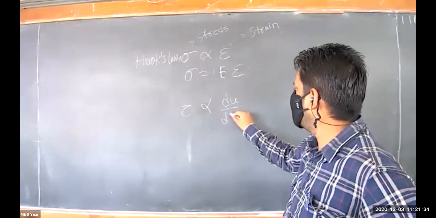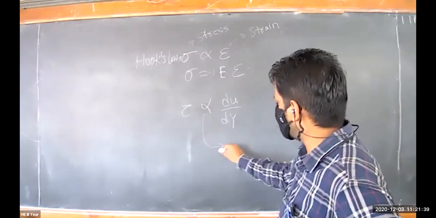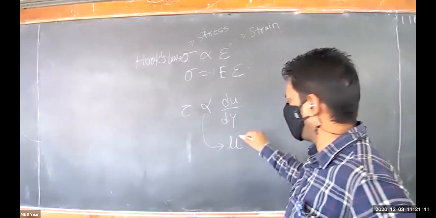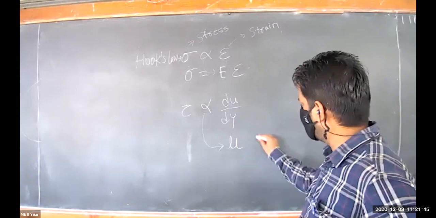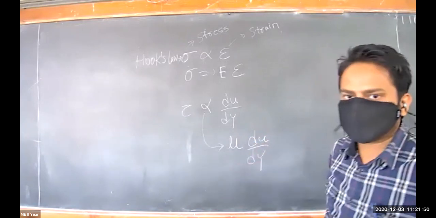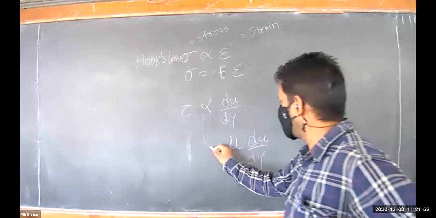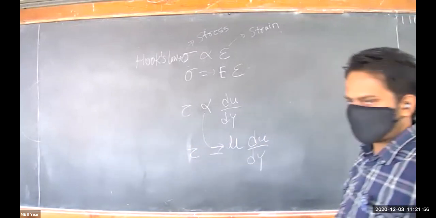So we write du upon dy. To remove this constant of proportionality, we bring one constant term, that is mu, the dynamic coefficient of viscosity, times du upon dy, and this equals your shear stress tau.